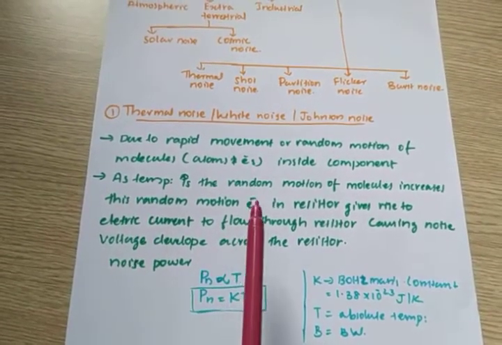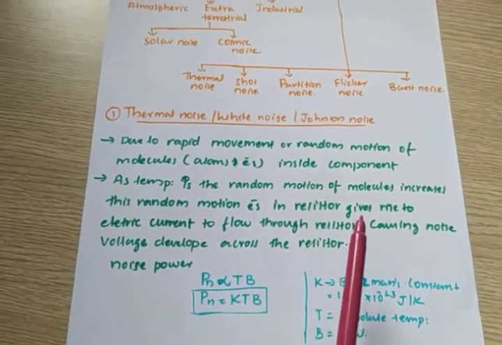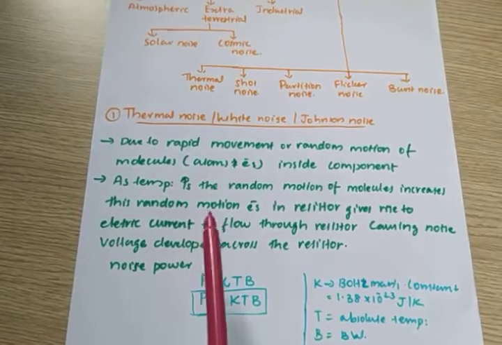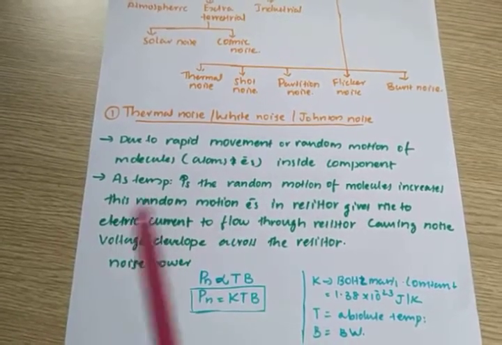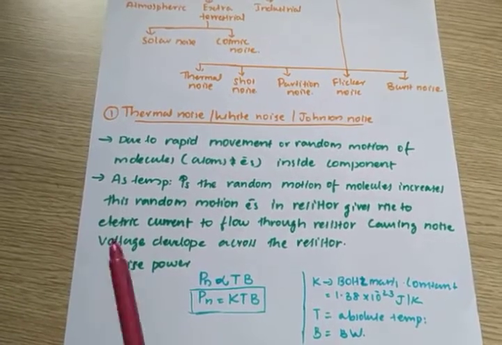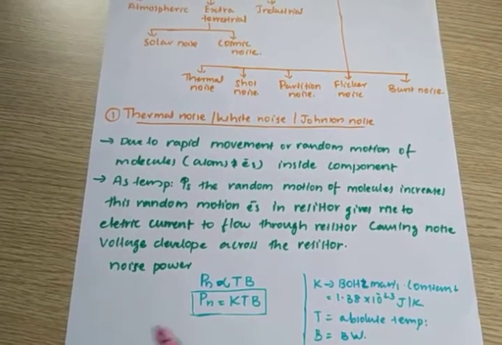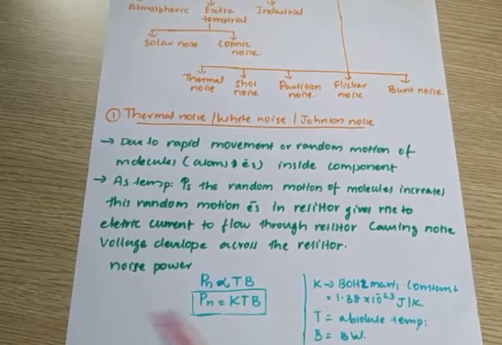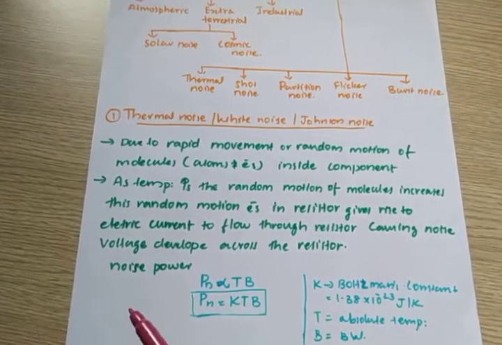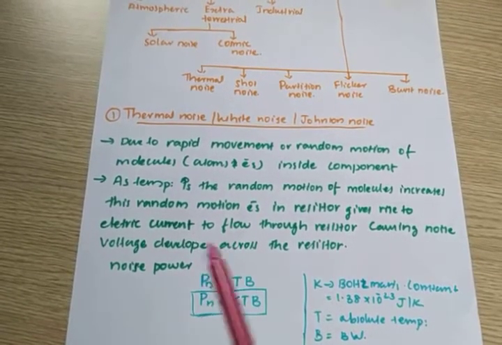This random motion of electrons in a resistor gives rise to an electric current flowing through the resistor. For example, take a resistor. A resistor is also made up of some material, made of atoms and molecules.